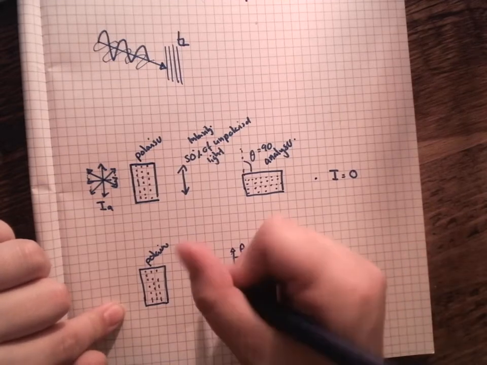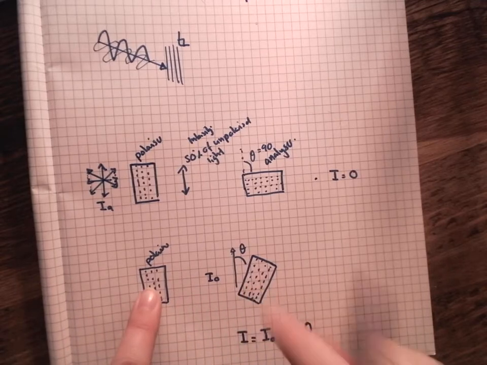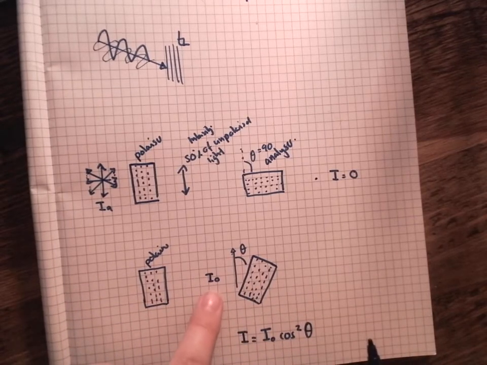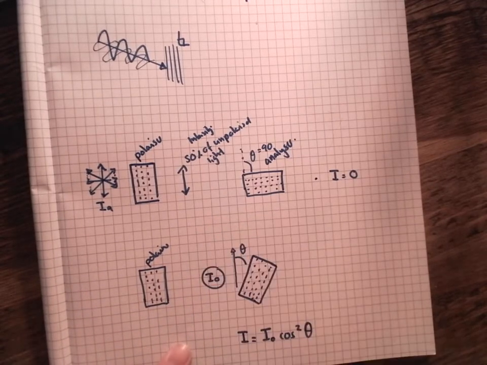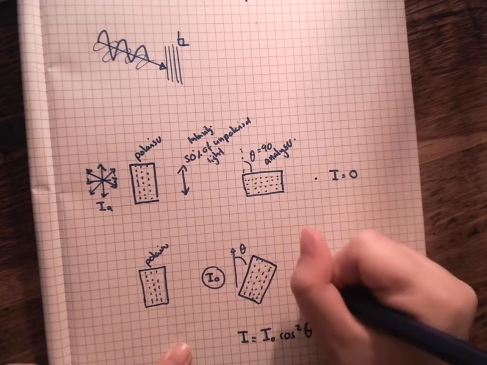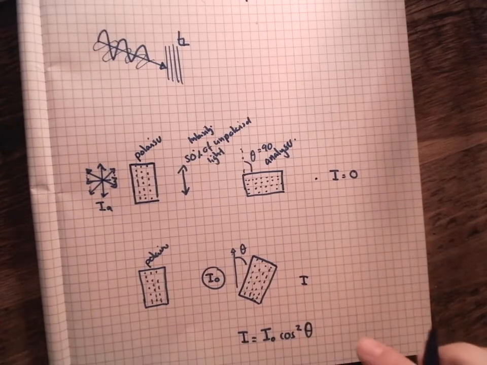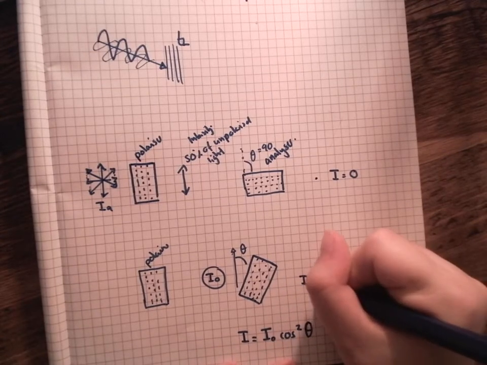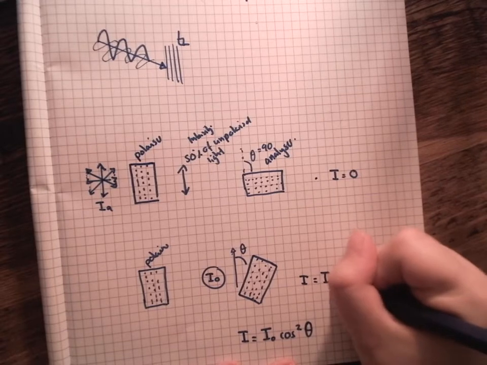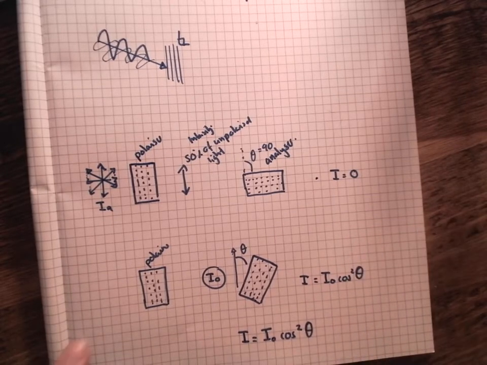Now this I naught here corresponds to the intensity between the polarizer and the analyzer. So this is I naught here. This one we have to be really careful with. This is the I naught, the intensity there. And then this I is the intensity of the wave coming through afterwards. So the intensity here is equal to I naught cos squared theta. Just being really careful.